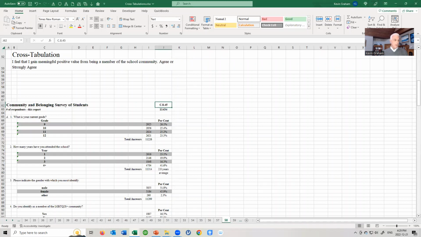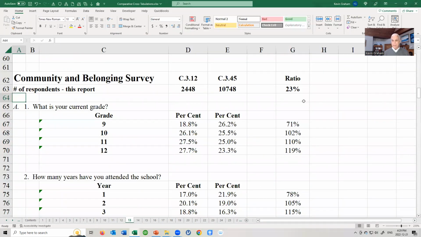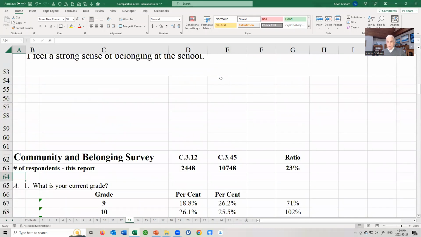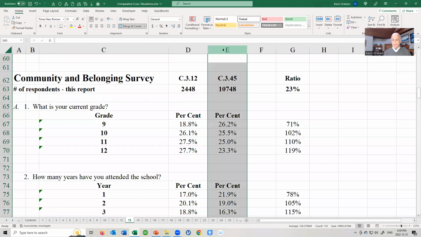is the comparative cross tabulations, which are collapsing related measures. That question C3, which again is, I feel a strong sense of belonging at the school. We've taken the agrees and strongly agrees and put them in one column.